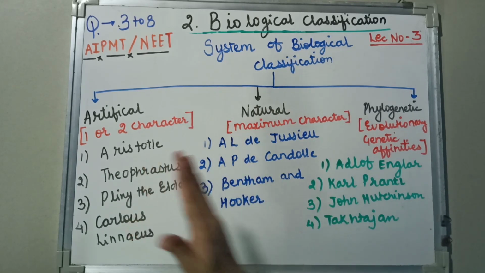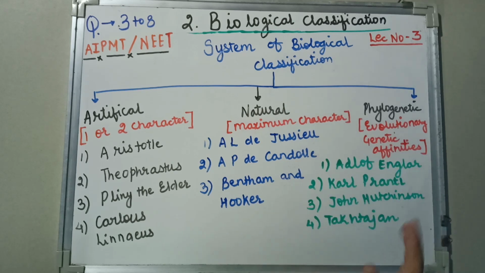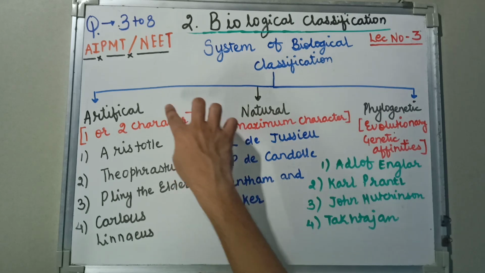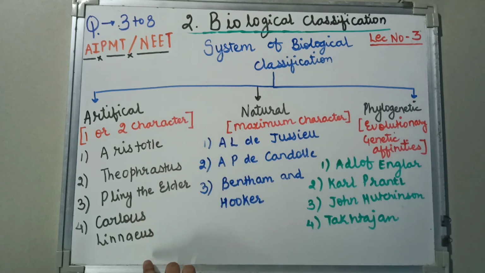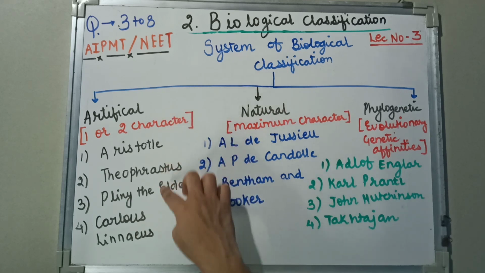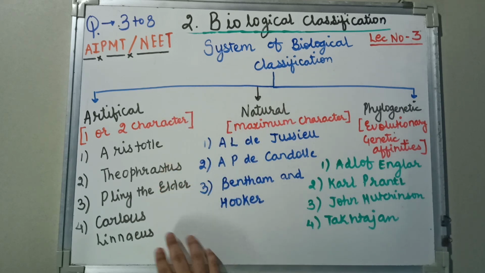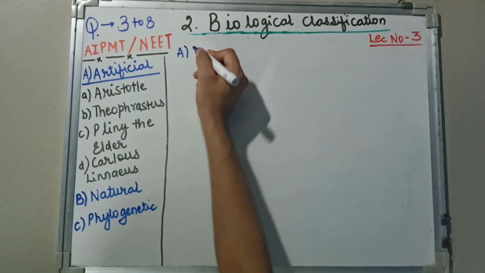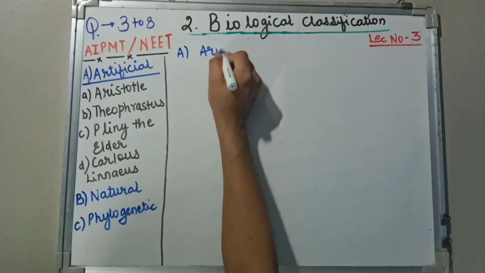In the previous topic we covered the artificial system, natural system and phylogenetic system. In today's topic we are going to continue with a further classification. Now we are going to read in detail about the artificial system of classification, where I'll be covering all four scientists and what their thinking was. Fine. Now let's start with the first topic, that is known as the artificial system of classification.